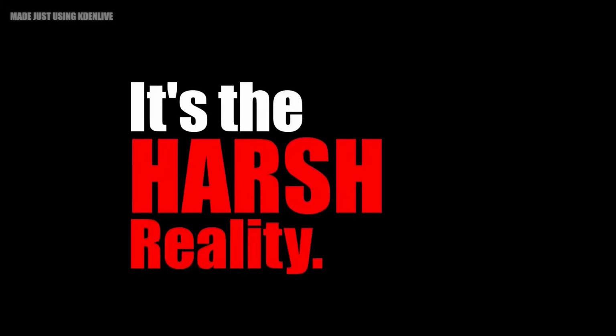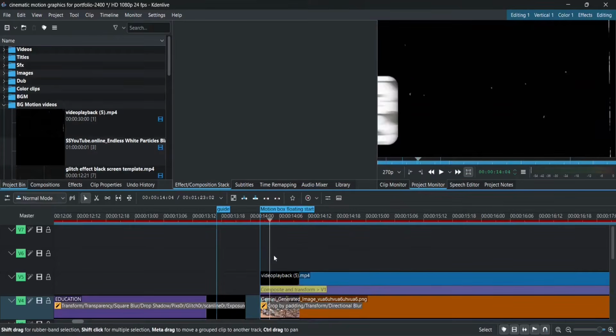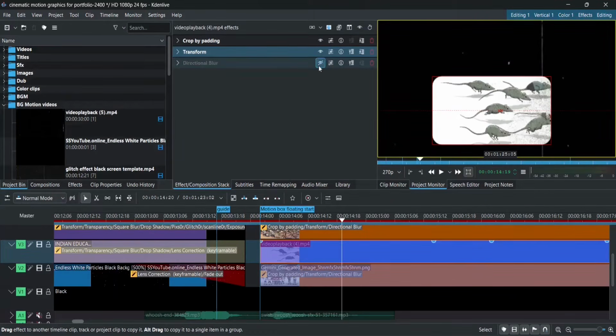That's all what I did for these text animation stuff. Now let's jump to this part. Starting off, the first thing you'll see is this rat race clip. How did I add it? Simple. Just 3 effects: crop by padding, transform, and directional blur.